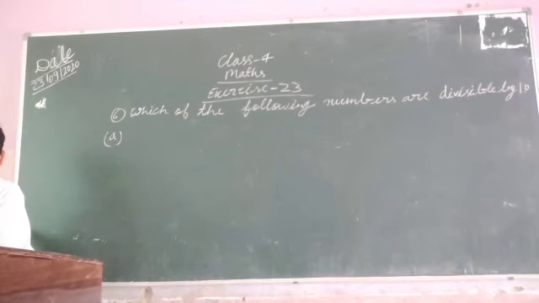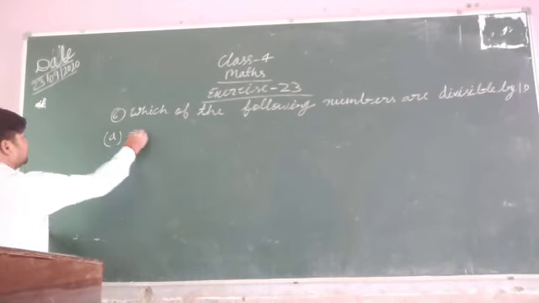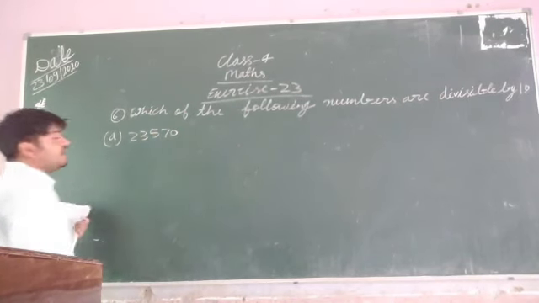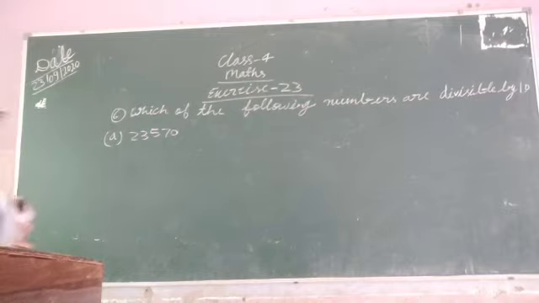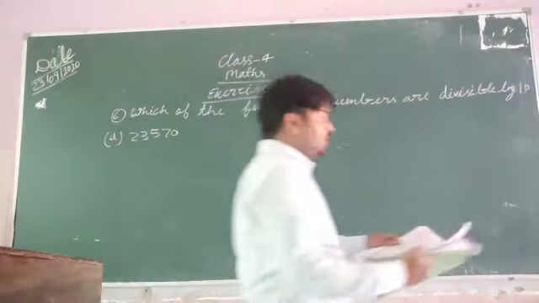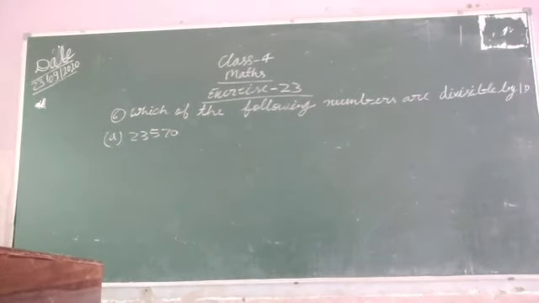Okay students, so how will you solve this question? 23,570. What is the divisibility rule of 10? A given number is divisible by 10 if its unit digit is 0.